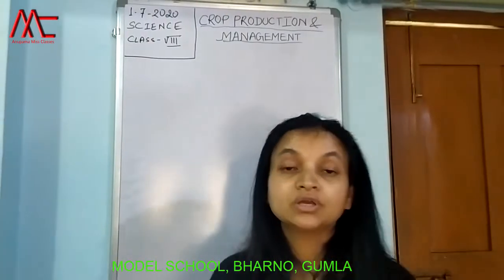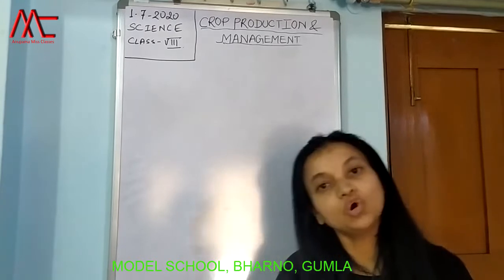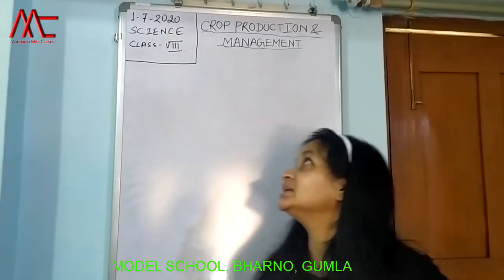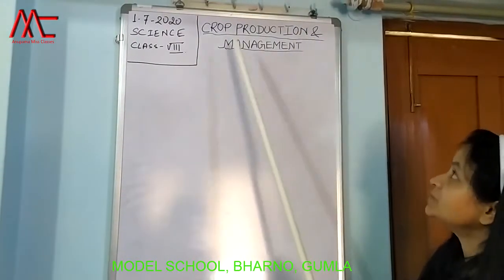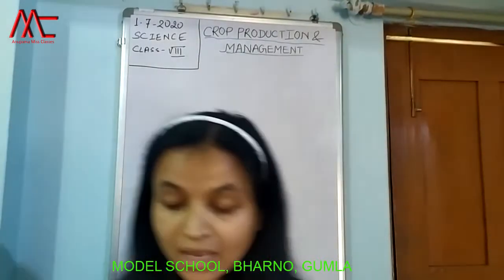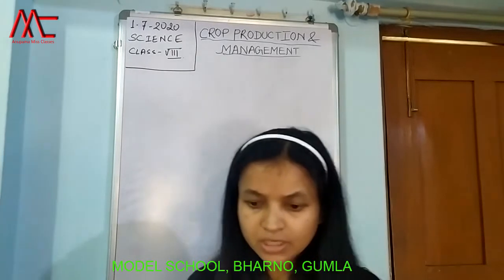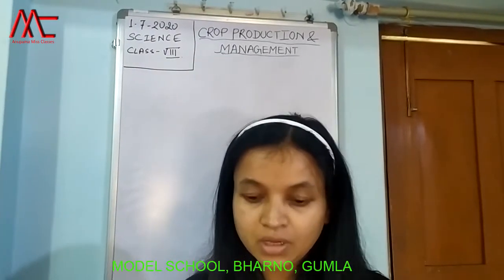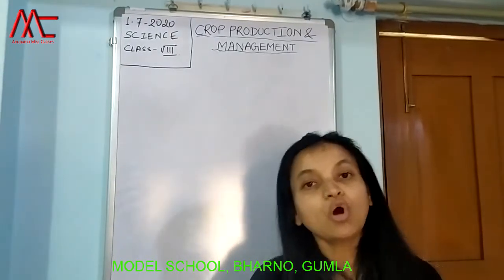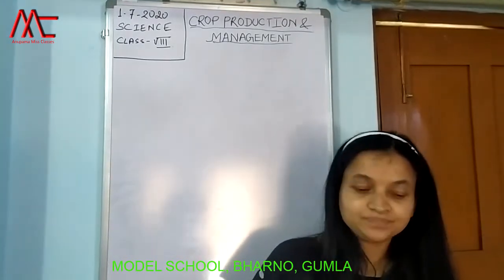Hello Standard 8. Today we will continue with the same lesson which we have already started, that is chapter 1 of your science textbook, that is crop production and management, right? So all of you open your science book and turn to page number 2, because we have already finished till agricultural practices. Only the names were mentioned. Now we'll see the detailed description of agricultural practices, which are 7 in number, right?